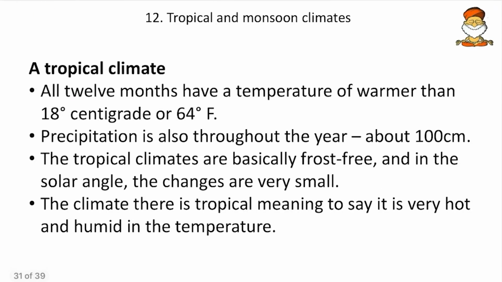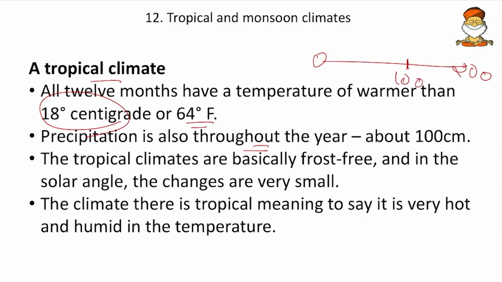Then come to the next, the tropical and monsoon climates. Here in the tropical climate, all 12 months have a temperature warmer than 18 degrees centigrade. This temperature is constant, there is no variation in the temperature in the tropics. And then precipitation is also throughout the year. To make sure of that, mark it on some 0 to 200 scale, and in that, 100 centimeters will be the average precipitation in the tropics and it will be constant throughout the year. And here in the temperature, mark it as 18 degrees Celsius.